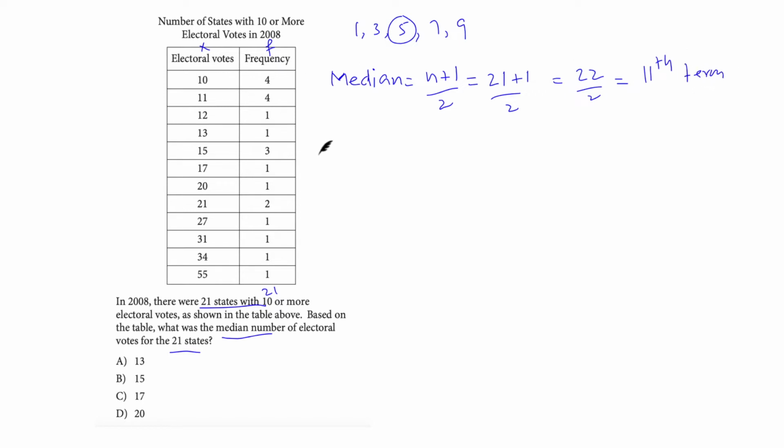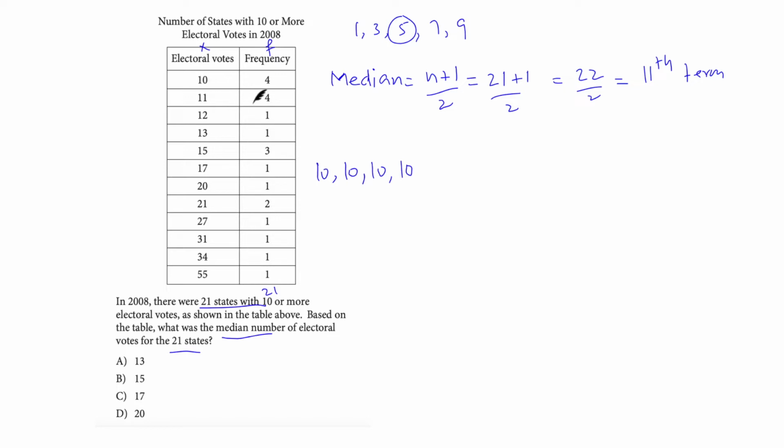Now let's have a look at this table. Let me write it in an ungrouped form first. Basically the table is telling us that we have 10 occurring 4 times. You can write it like this: 10, 10, 10, 10. We've got 10 4 times.